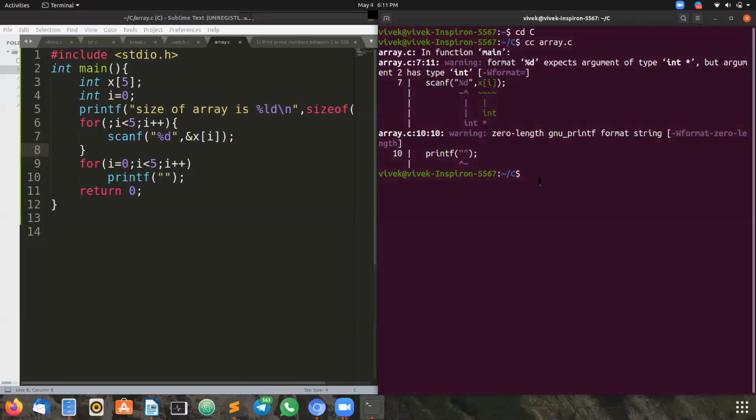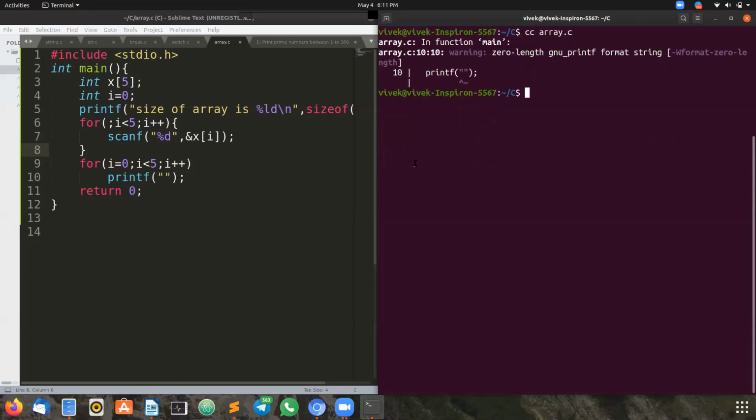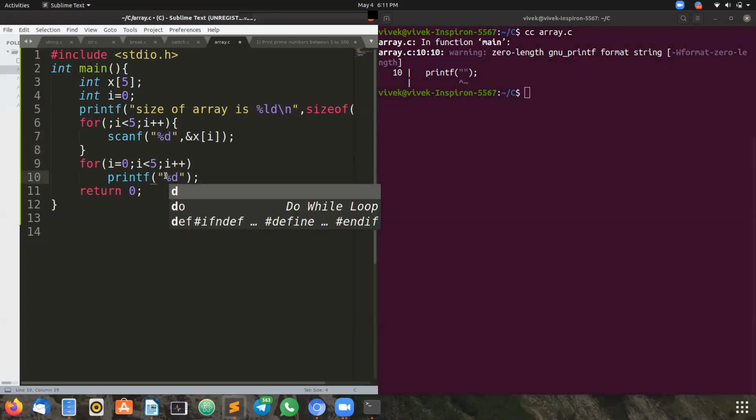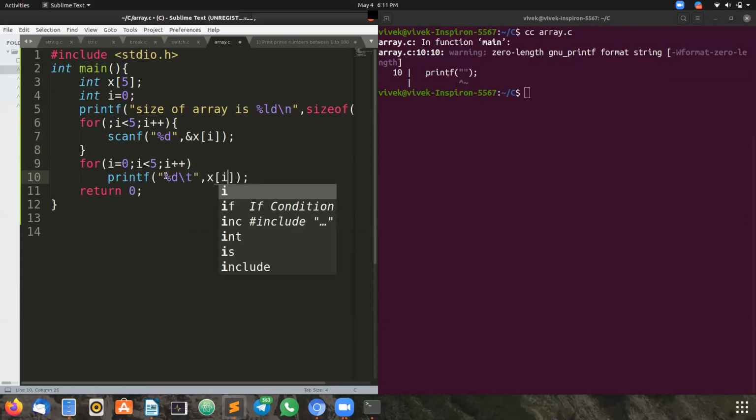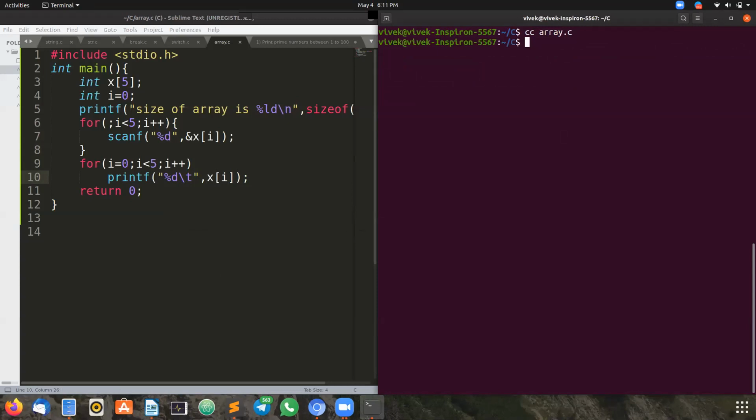Can you see both the program code and the output screen? Now the size of the array is 20, and the pointer is waiting there. I did not print any message asking to enter elements, so that's why it is not showing us.